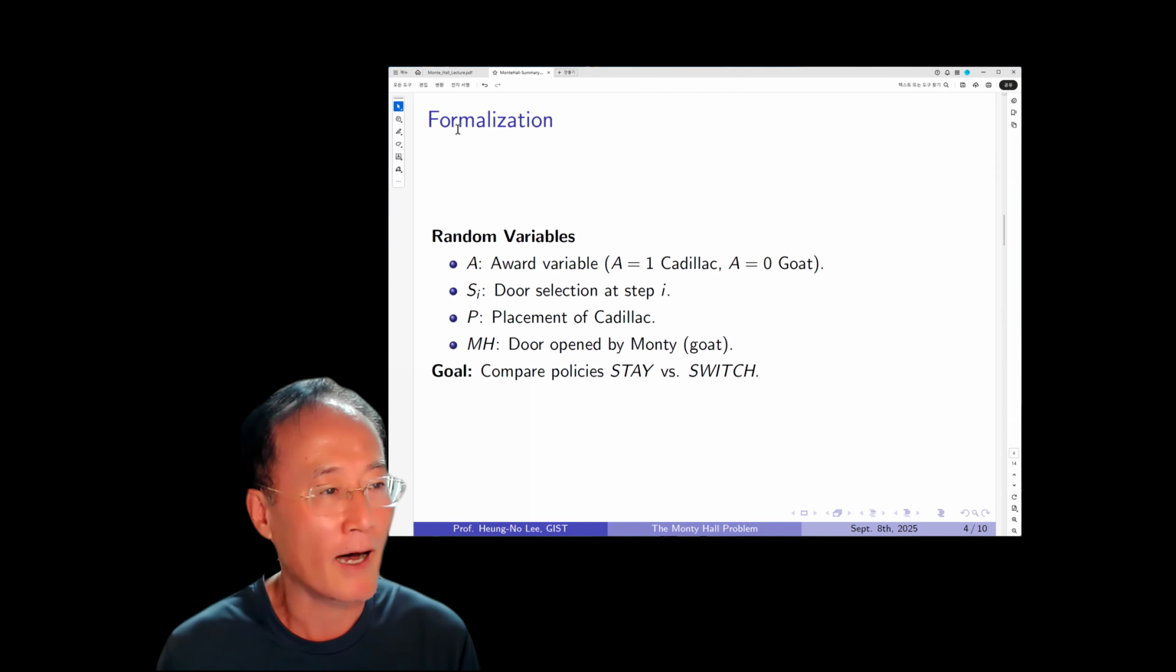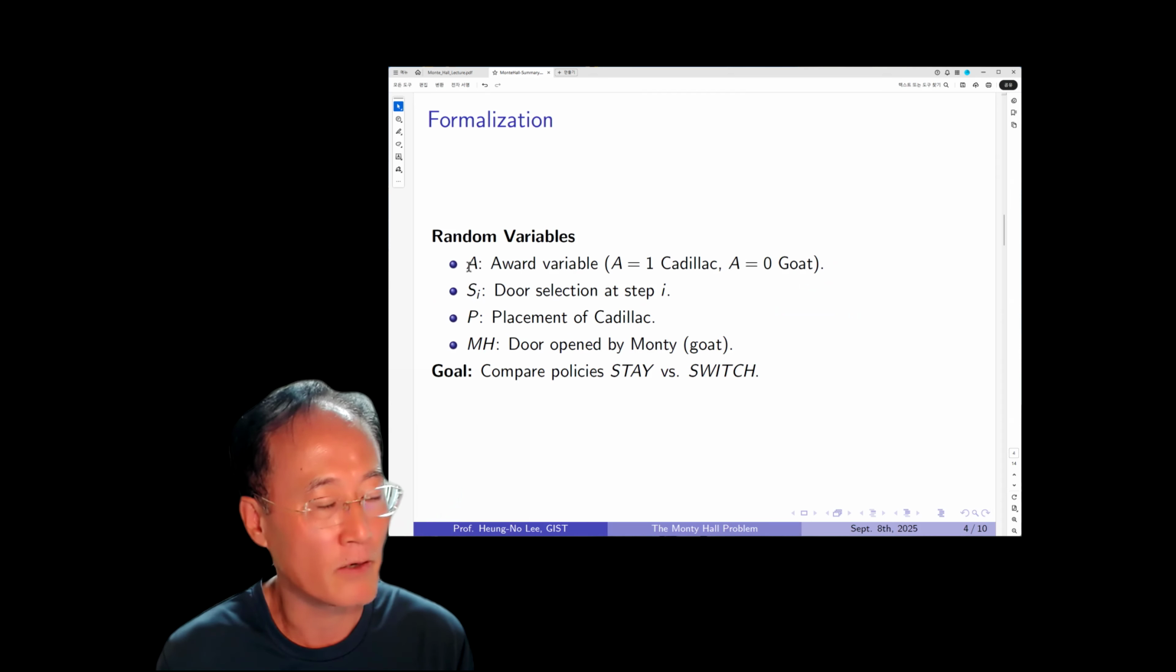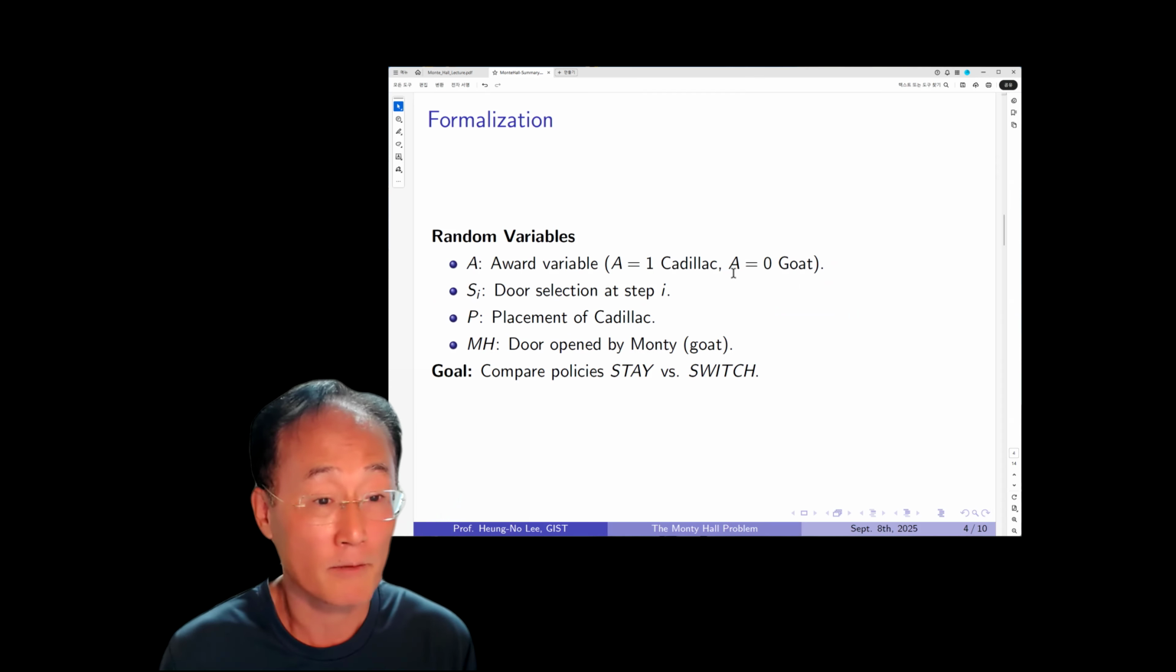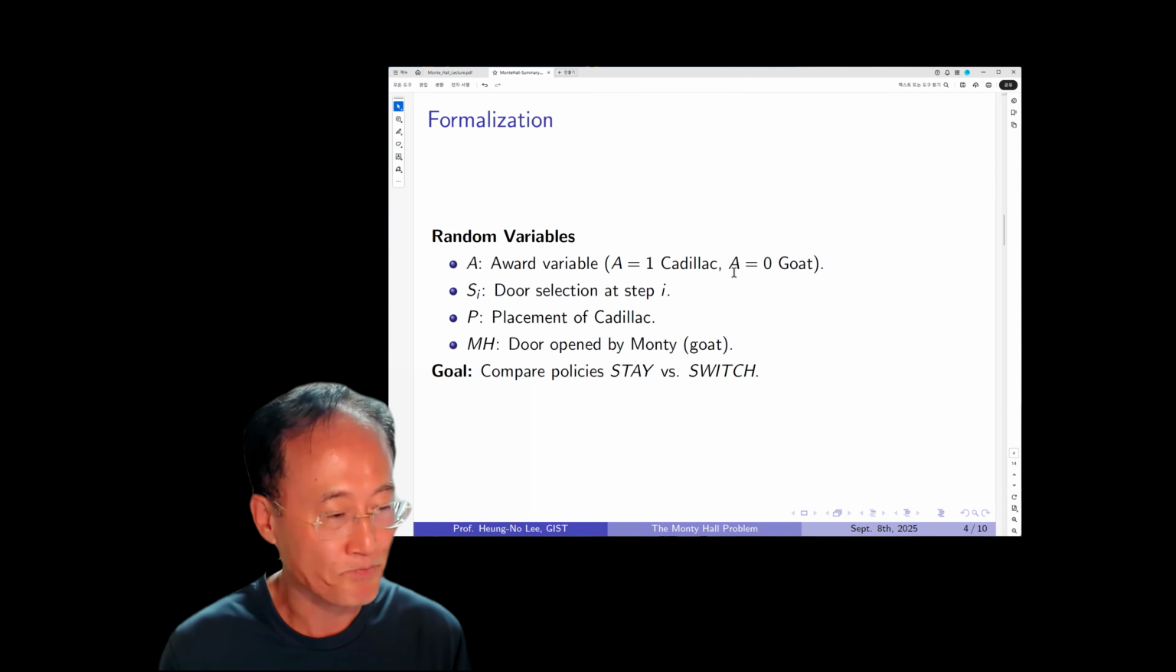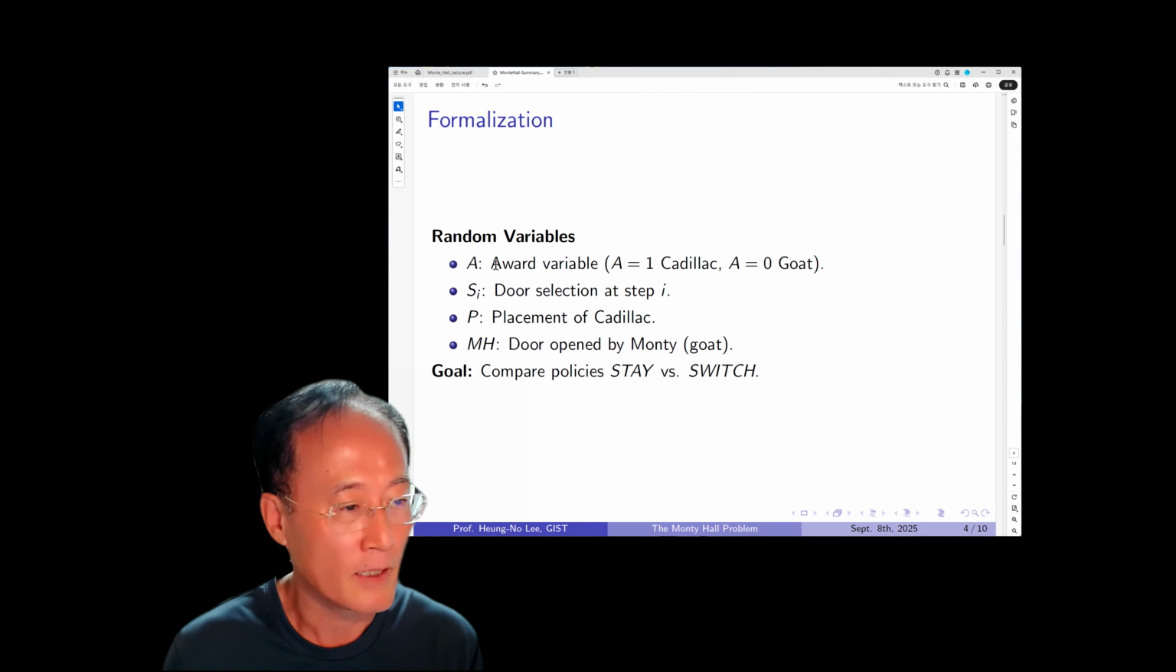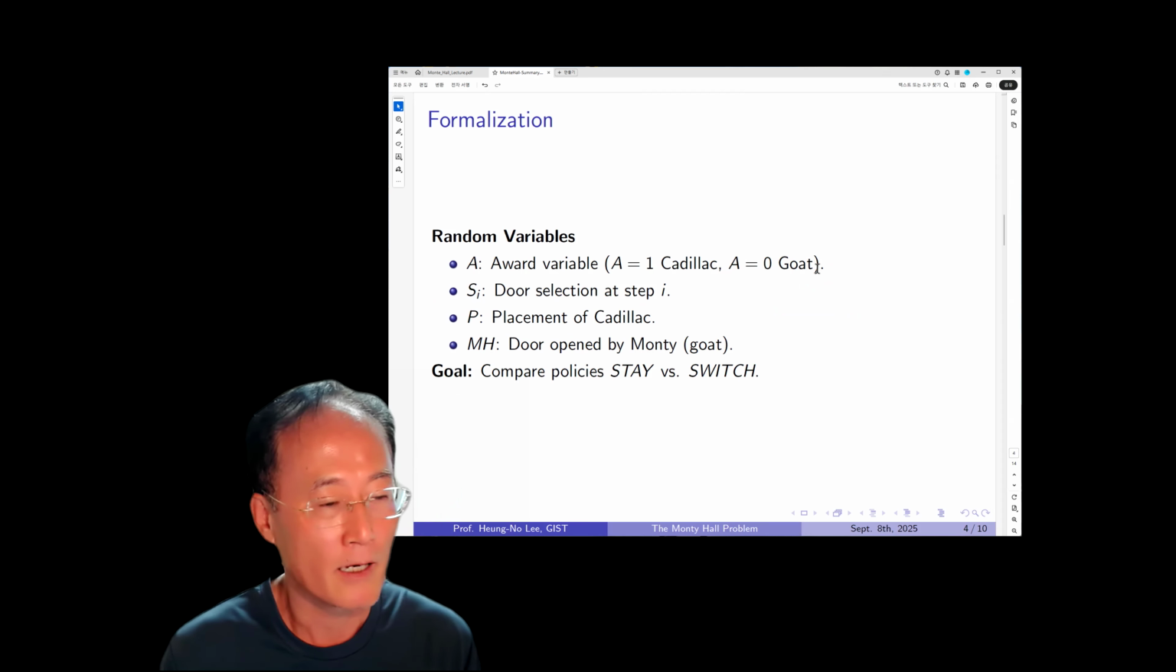So here, I have a formalization. Basically, I will define four random variables. First one is the award variable, which is when A is equal to 1, the award is Cadillac. When A is equal to 0, the goat is the award. So this is over the random variable, and we will determine the probability that A is equal to 1.